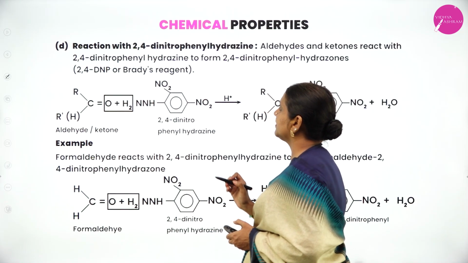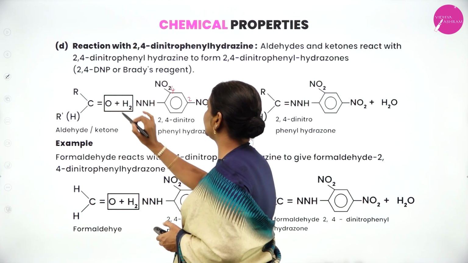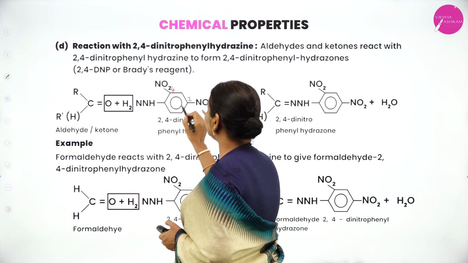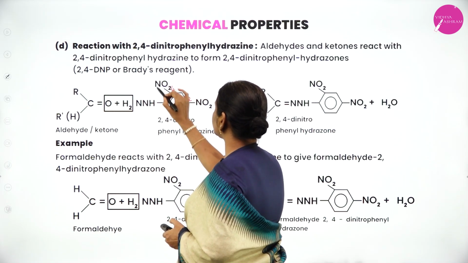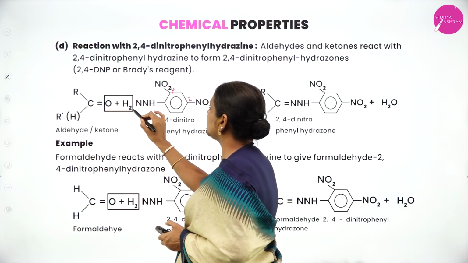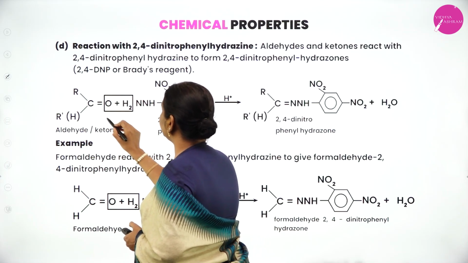Next, it is treated with 2,4-dinitrophenylhydrazine. So in the benzene ring, at the second and fourth positions you put nitro groups, as well as H2NNH2, and you write the general formula of aldehyde and ketone, then eliminate water.